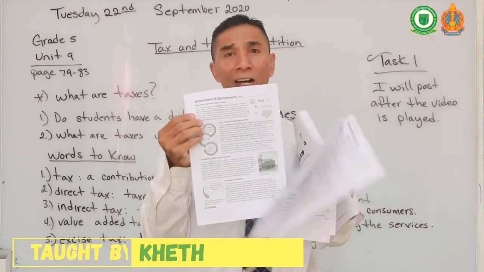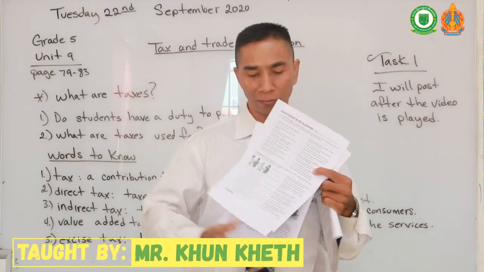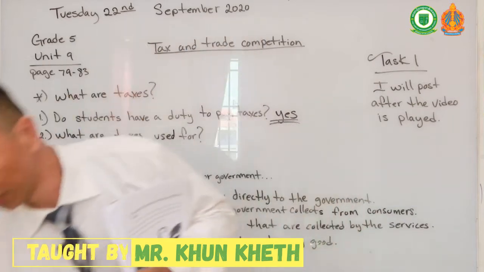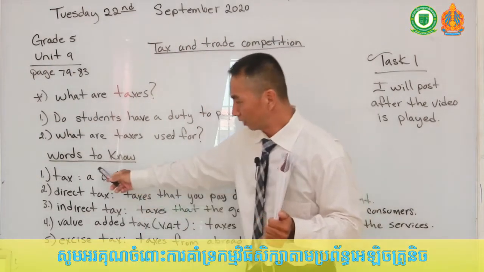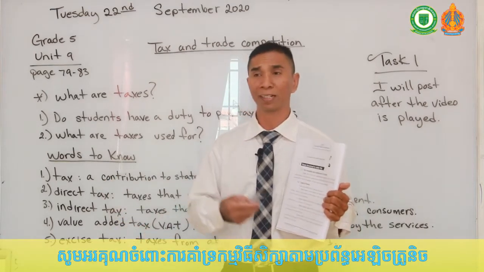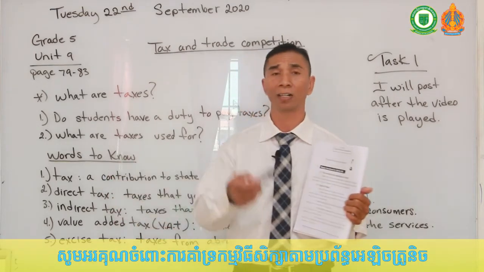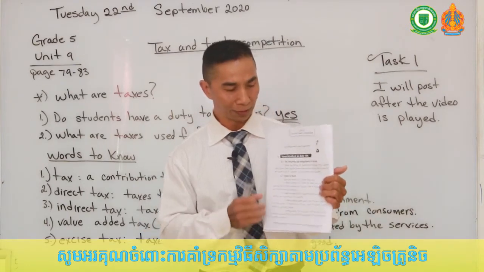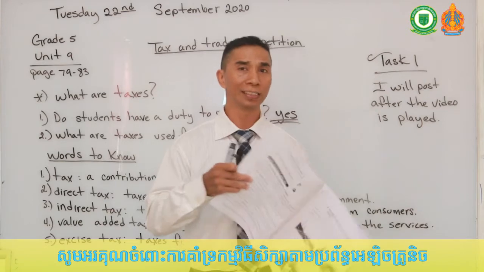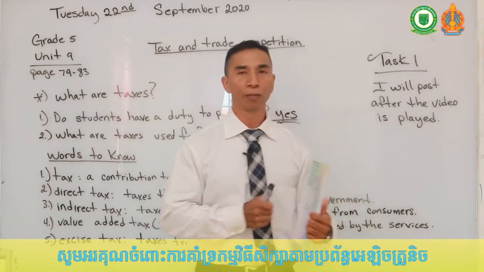Again, these tasks will have a lot of readings and a lot of answering questions. So you will be given about 40 minutes to complete this task. If you don't understand any of these words or need more explanation on taxes and what taxes are, please let me know and I will guide you through the words and understanding. Okay, class? For the first task, I will give you 40 minutes to complete.